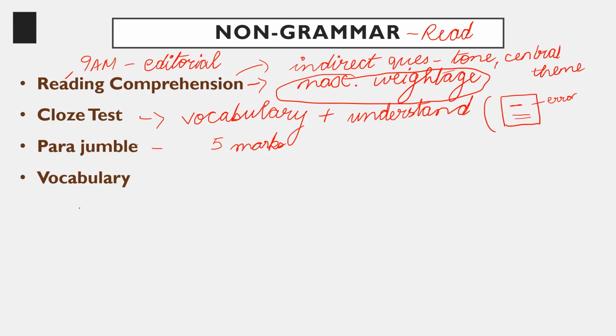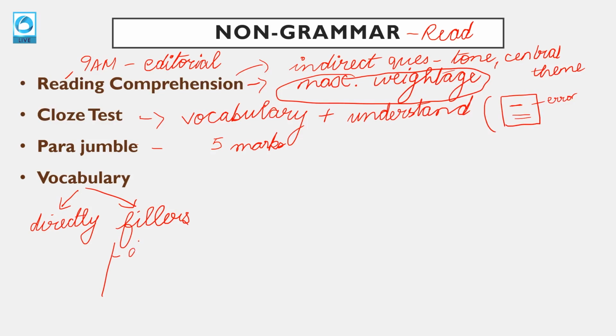Next is vocabulary. Now guys, understand, vocabulary questions can be directly asked. So many patterns are there, vocab based questions. It can be fillers. Now fillers, again, if I start writing, there are a variety of patterns under fillers. It can be double blanks. It can be single blank: one sentence, one blank, select the word which will fit the blank. It can be double blank, single blank.